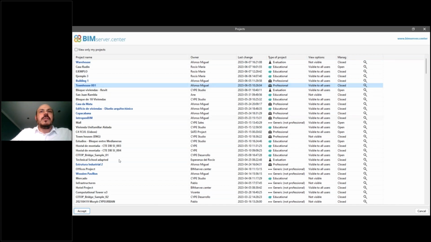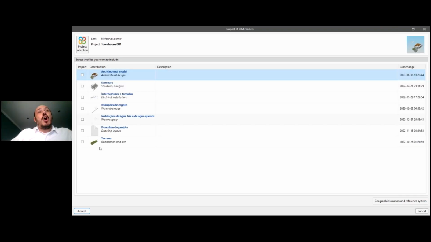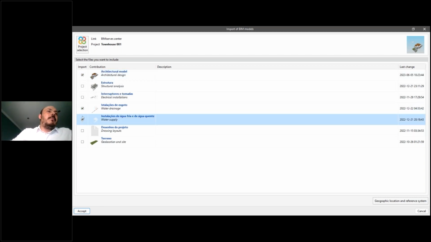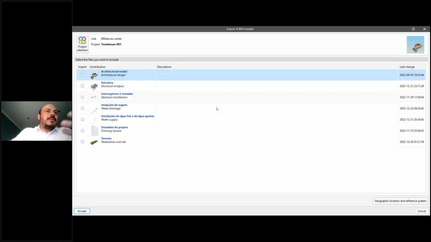Let me see the townhouse, for example. It was an empty project. And here, when I select this project, I can see all the contributions that are available to import into CYPE architecture now. So I can select one or maybe more contributions, or even not selecting any contributions because maybe I'm creating something, departing from an empty project.